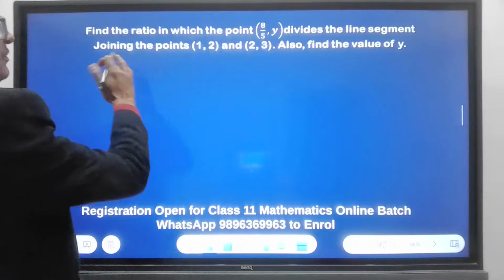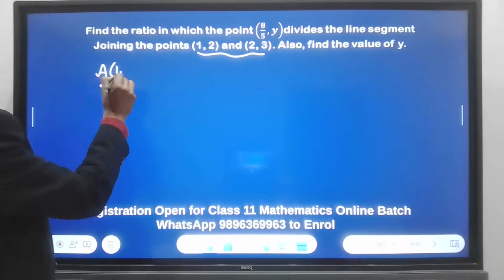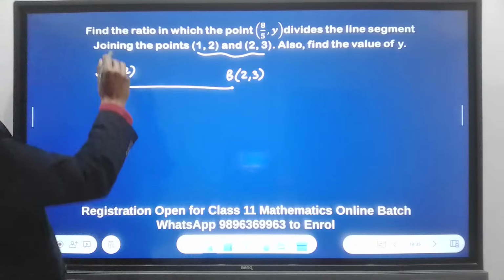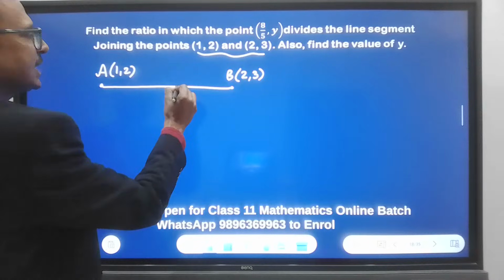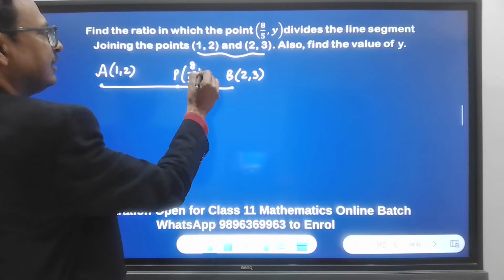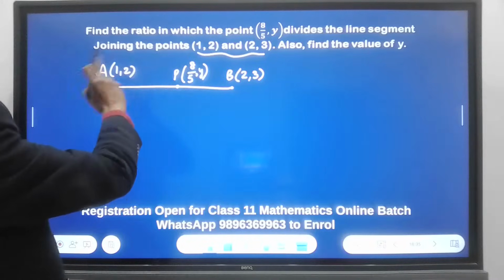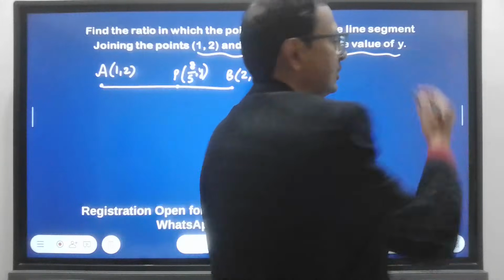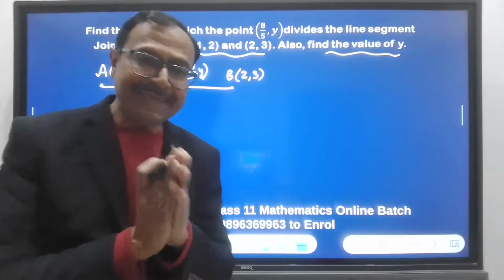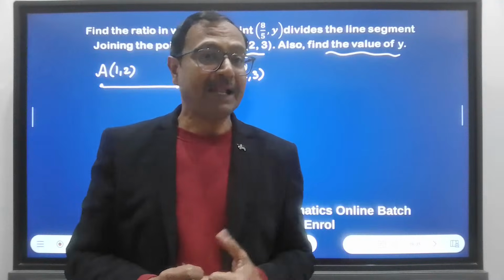So we have a line segment with joints 1, 2, and 2, 3. So let's have this point A, 1 comma 2, and it joins the point B, 2 comma 3. And there is a point on this line segment, say P, and this is 8 upon 5 comma y. And we want to find the ratio in which this point P is dividing AB, and also we want to find the value of y also. So there are two things asked in the question. One, what is the value of K? That is the ratio which we are going to assume. And the second thing is the value of y.